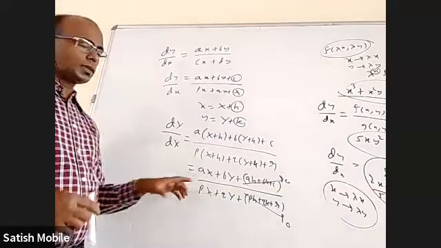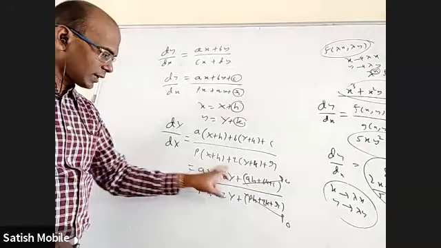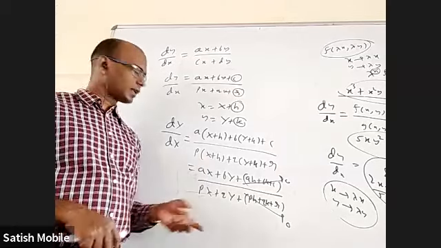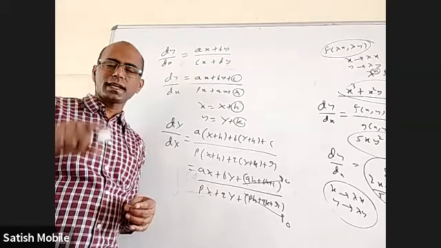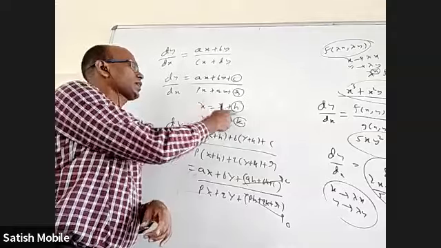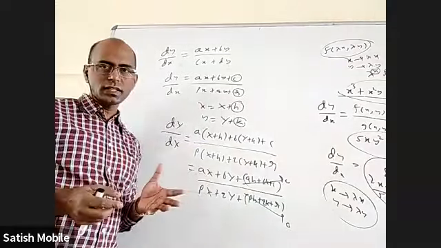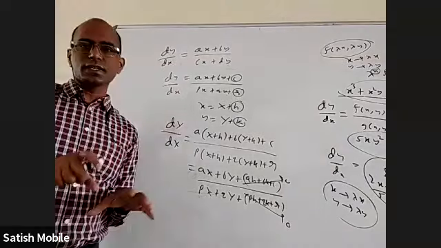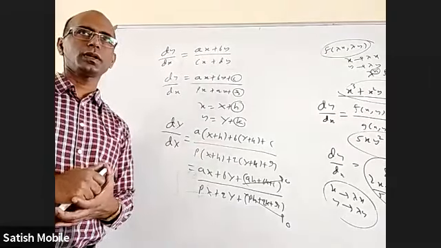And now it is quite lengthy. Why? First of all, you have to find h and k, and then take only this part now because they are 0. Then divide with x, and then you take y by x as z, and then you will get an answer. Then you have to write z as y by x back, and then capital Y you have to write as y minus k, capital X you have to write as x minus h. You will get an answer. Okay. So these are some lengthy questions, but they have to be done. But in some cases, without doing all this process, we can do it easily. Okay. But these are general.